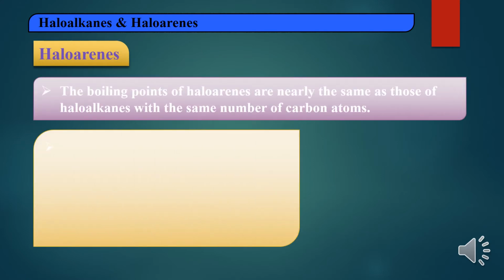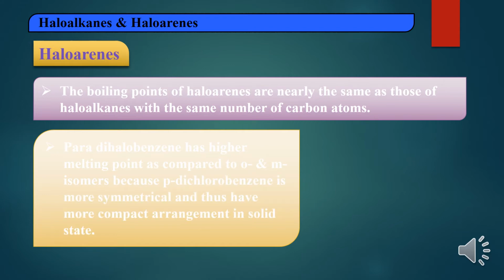Now about haloarenes. The boiling points of haloarenes are nearly the same as those of haloalkanes with the same number of carbon atoms. Then para dihalo compounds have higher melting points compared to ortho and meta isomers because para dichlorobenzene is more symmetrical and thus has a more compact arrangement in the solid state. So para dihalobenzenes have higher melting points compared to ortho and meta because of symmetrical compact arrangement.